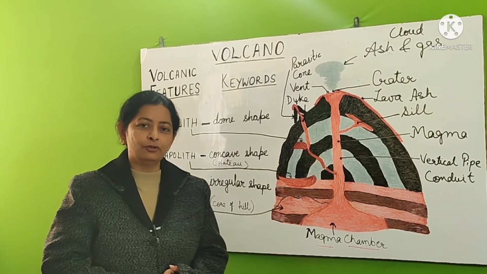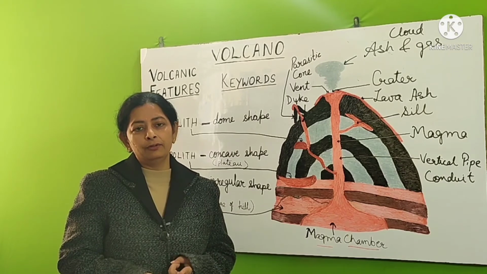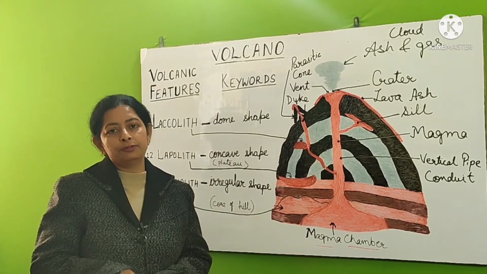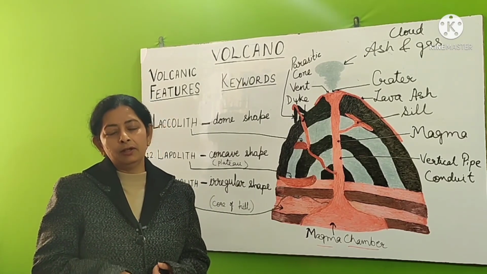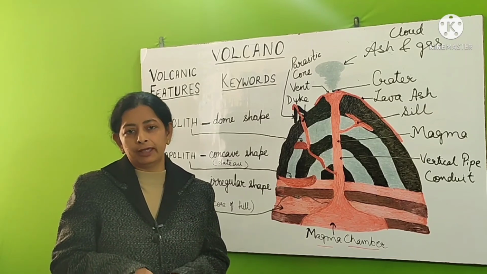So in this video, we learnt about what a volcano is, causes of volcanoes, different kinds of volcanoes, and the different types of landforms formed, whether interior or exterior. Means the landforms formed due to volcanic activity.